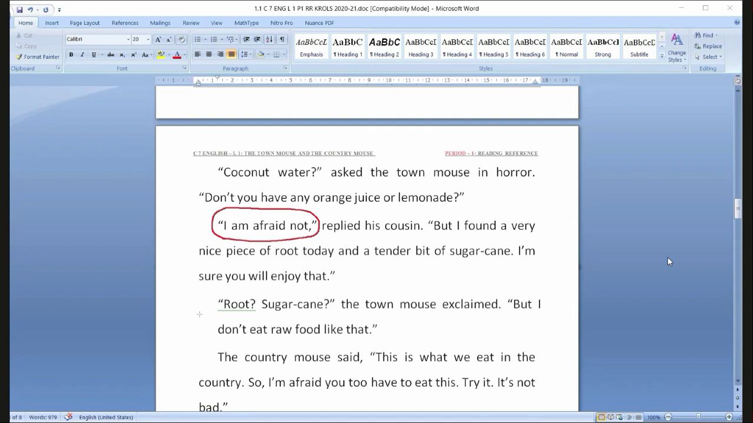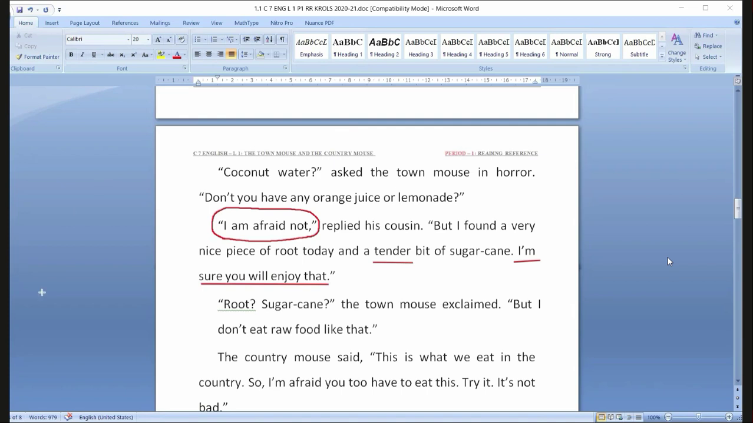Tender means which is in the first stage. Any fruit. See, even your mother goes to market, she picks all tender ladies' fingers. After a few days, they'll get very hard. So before that, we can call them tender. So tender bit of sugar cane. I'm sure you will enjoy it. I'm sure means certainly.